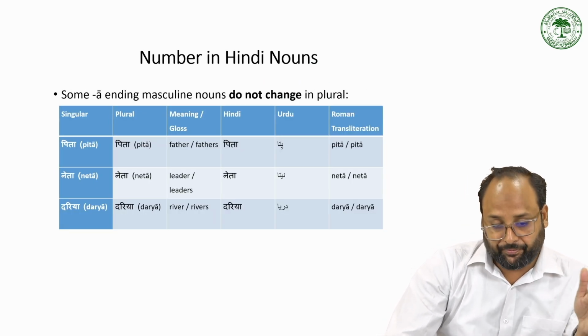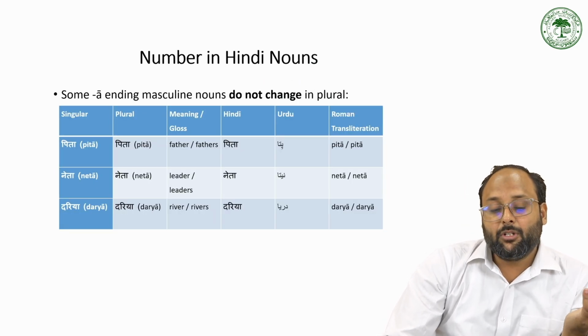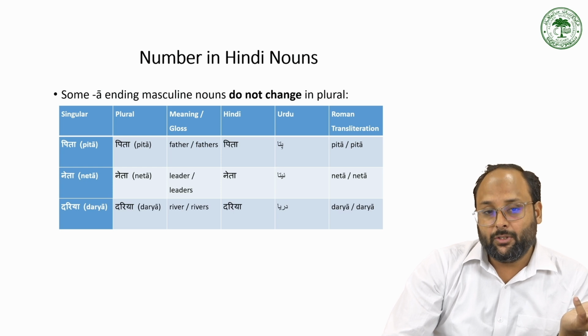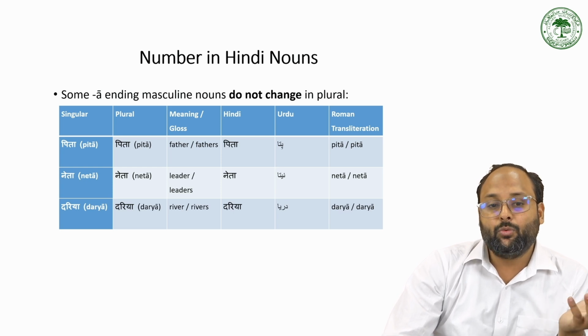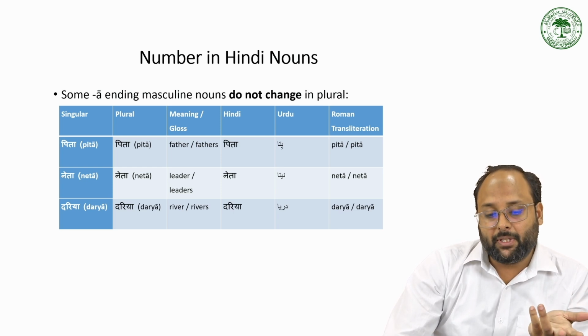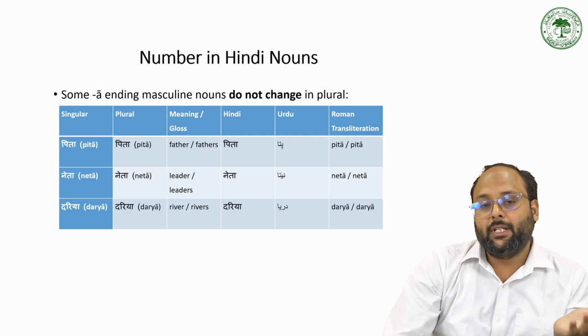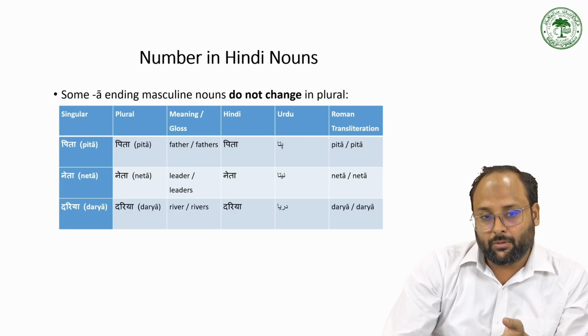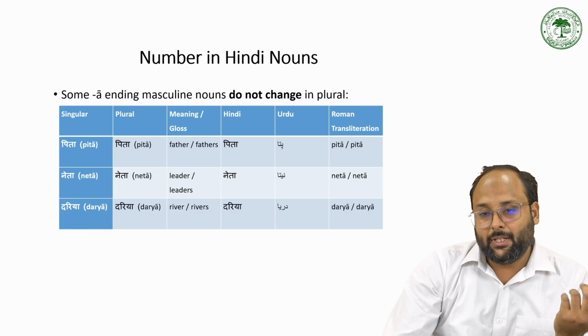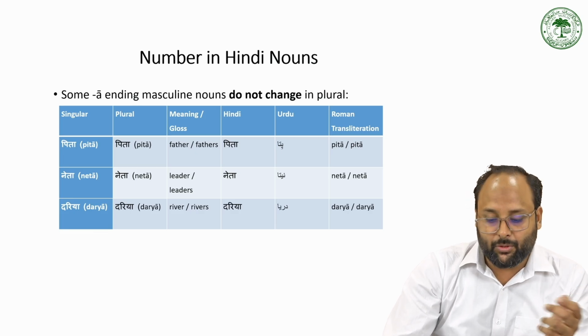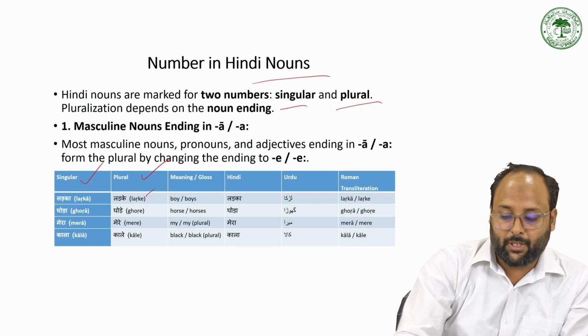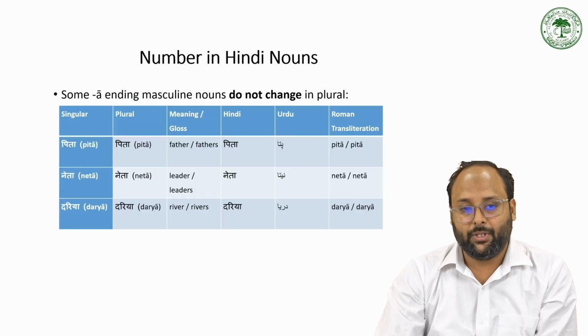But there are also some a-ending nouns where singular and plural have no change. Like pita becomes pita for plural also, neta becomes neta for plural also, and darya becomes darya for the plural also. So there is no change, as we have the change from ladka to ladke and ghoda to ghode.